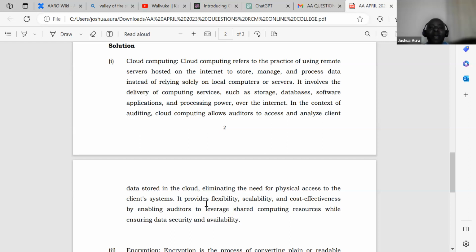Ladies and gentlemen, remember, nowadays most organizations have ERPs, enterprise resource planning systems. And these ERPs, in most cases, are cloud-based. So as an auditor, whenever it comes to systems audit, I do not need to travel and go to the client's premises. What I'll only need this person to do is to give me the login credentials. So I log in from wherever I am, and I'll be able to access the database.